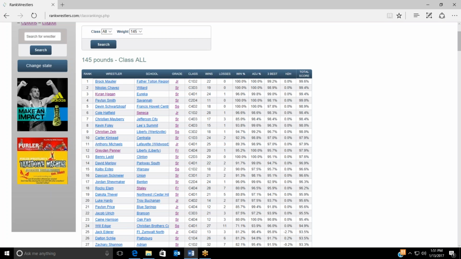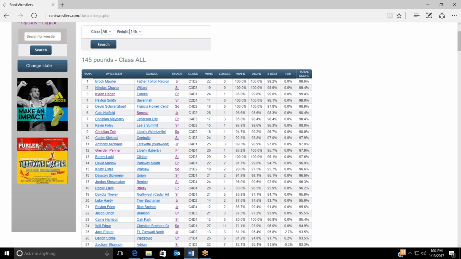The 3 best wins column is the average adjusted percentage of the 3 best opponents that a wrestler defeated. This calculation does include multiple wins against the same opponent if those would be among the 3 best wins. A wrestler's 3 best wins are carried forward from the previous year as well, which makes the ranking more accurate in the early part of the season and for wrestlers who may not have wrestled as many matches in the current season due to injuries or some other reason.